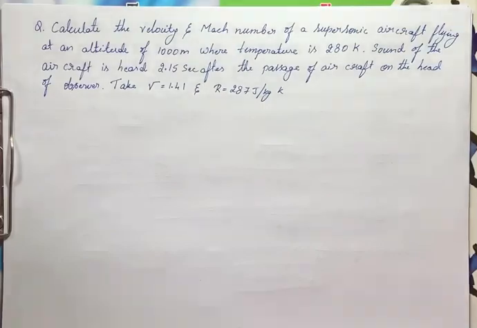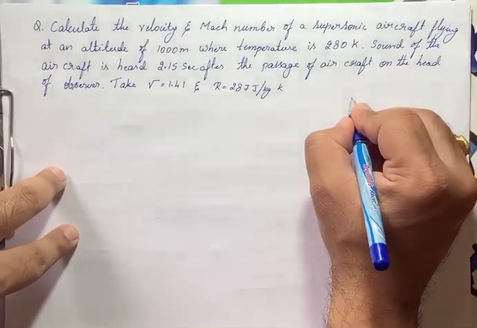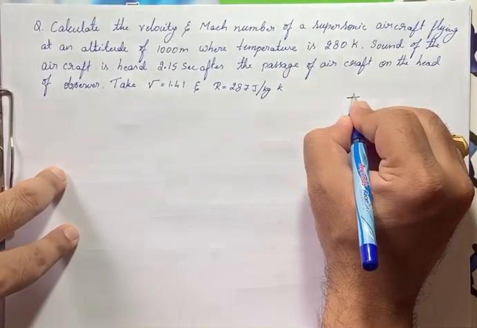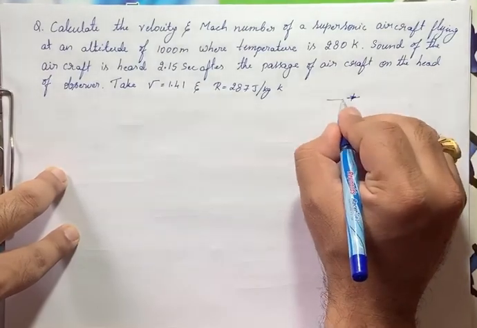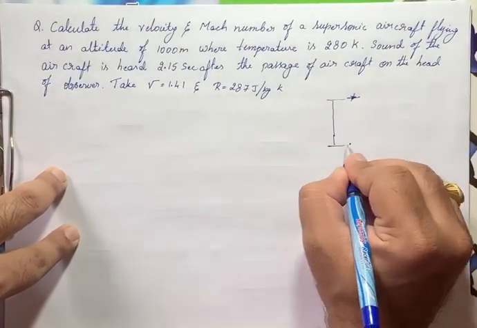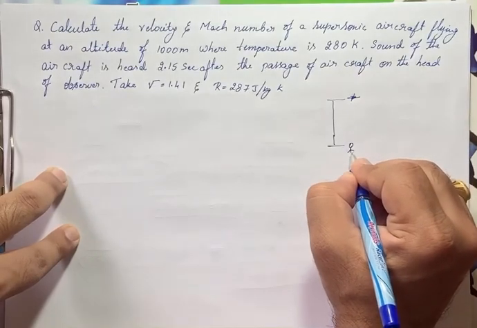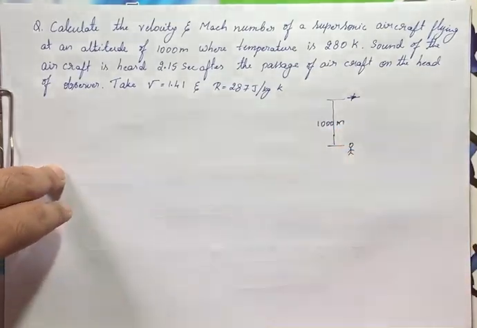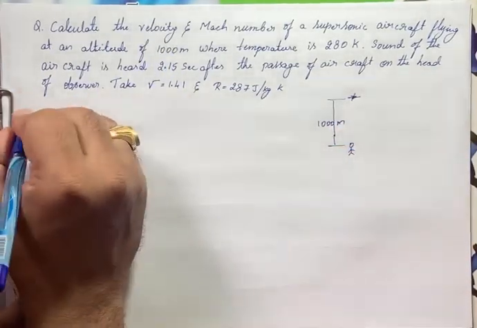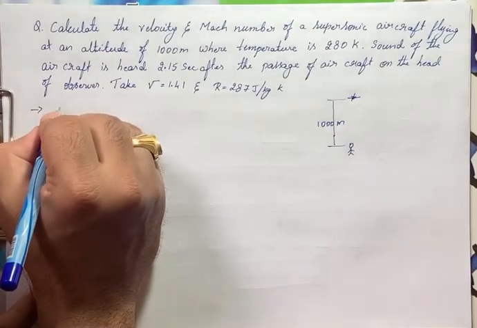Next, he has asked to calculate the velocity and Mach number of a supersonic aircraft at an altitude of 1000 meters, right? That means now we shall assume the plane is here. This is the plane, and the observer is here. So he has given this height. Here we have an observer. Now this height he has given as 1000 meters, right? Now calculate the velocity and Mach number of a supersonic aircraft, right?